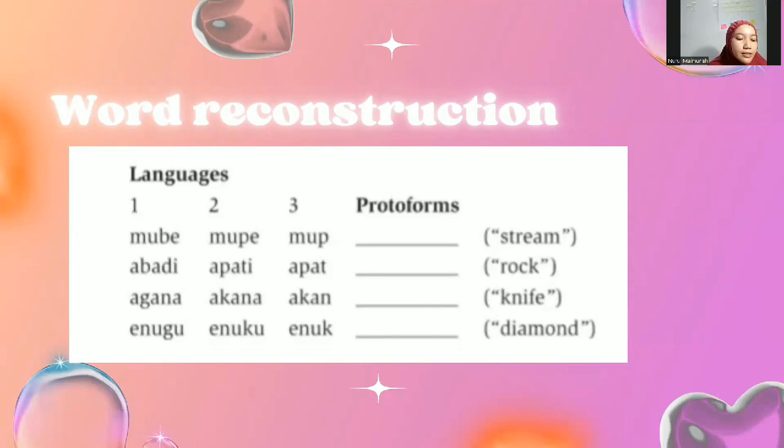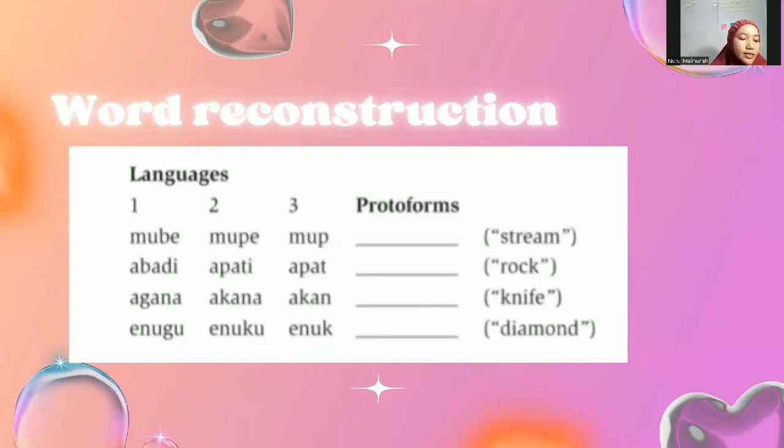If this is correct, then the consonant changes must have been P become B, T become D, and K become G in order to produce the later forms in language 1.